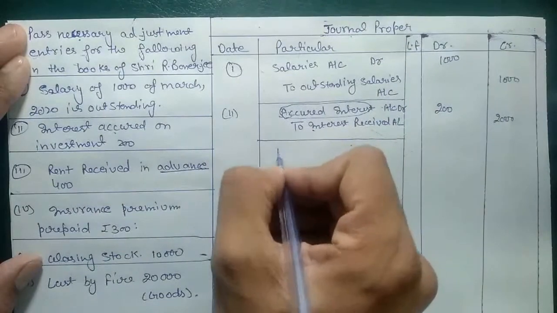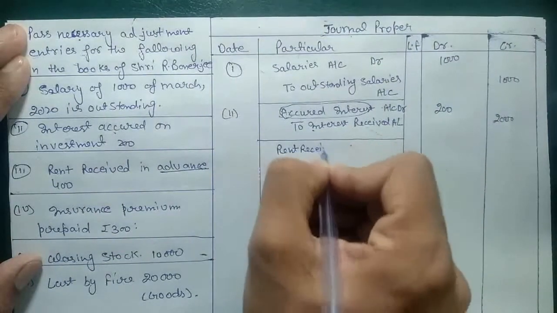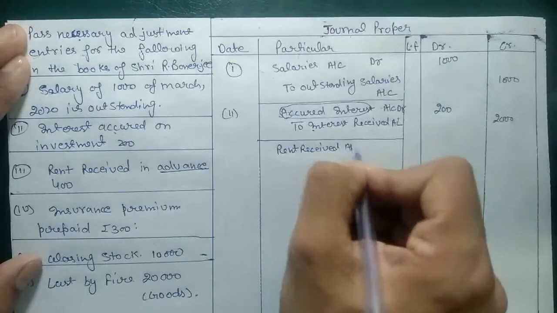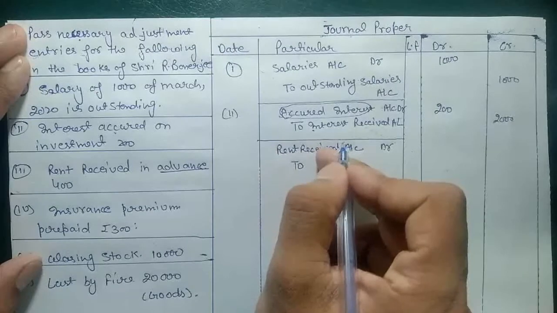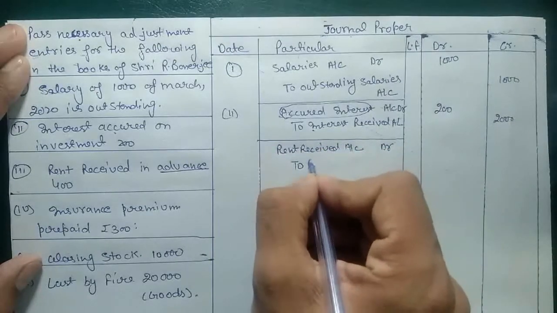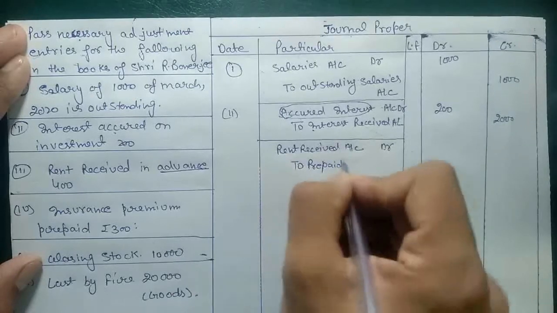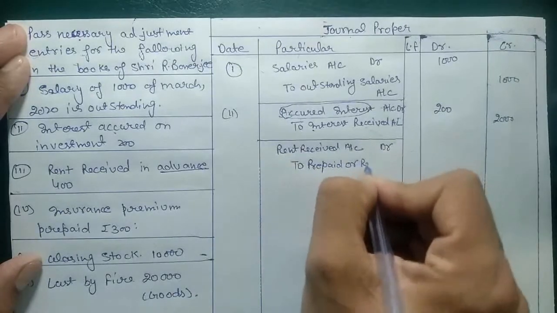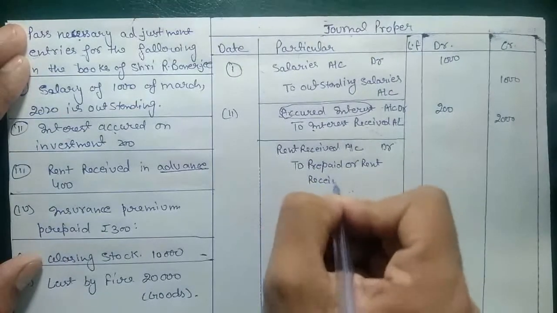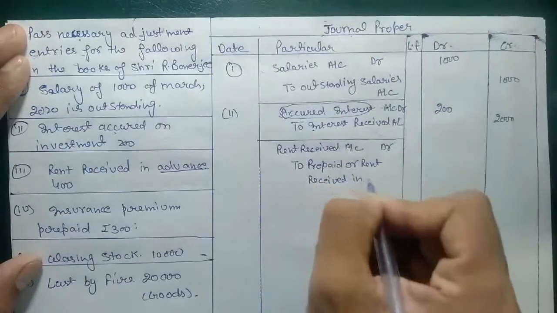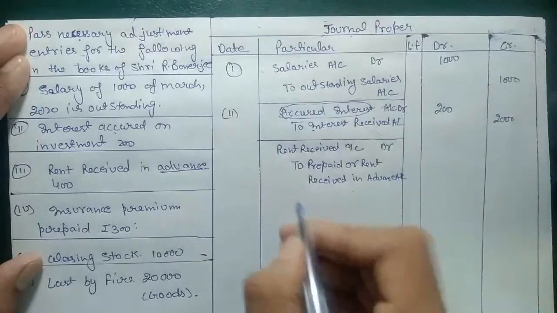So the entry will go rent received account debit to prepaid or rent received in advance account.